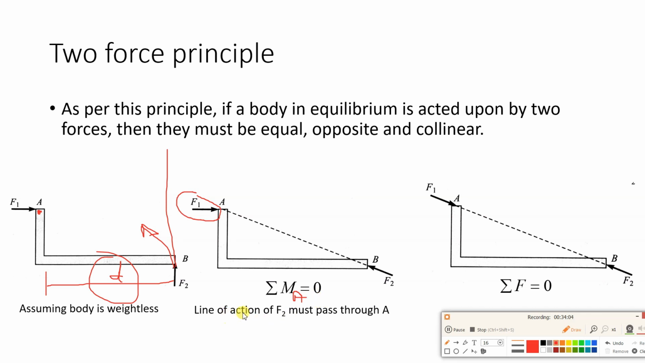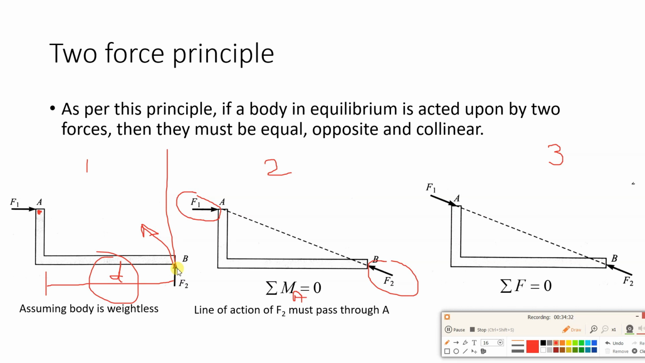So that is why we have changed the second figure. If you see, this is the first figure, this is the second figure, and this is the third figure. In the second figure, I have changed the direction of F2. On which basis? By using this equation, summation of moment about point A is 0. Already F1 is passing through point A, so the moment of F1 is 0. Now, if the moment of F1 is 0, then the moment of F2 should also be 0. Then only we will get the summation as 0.